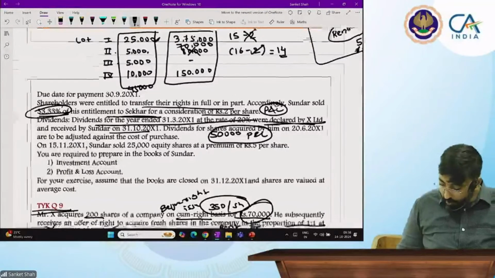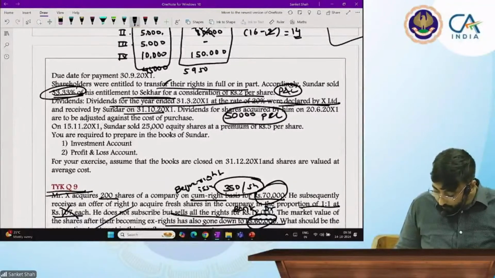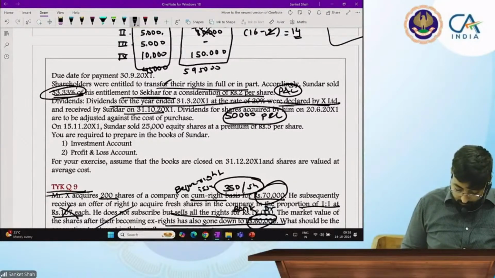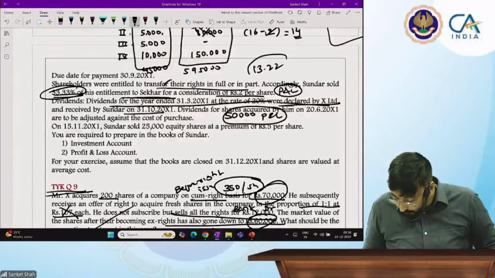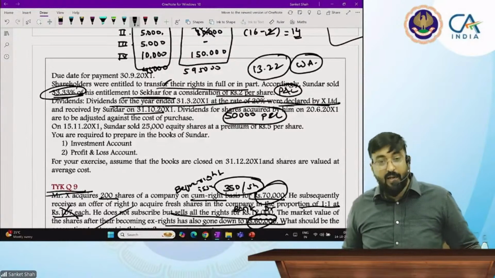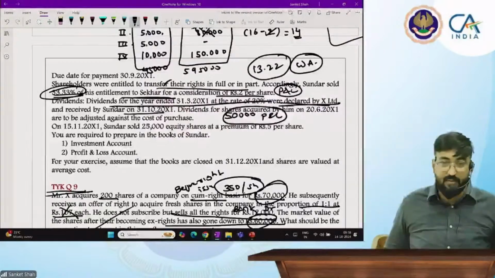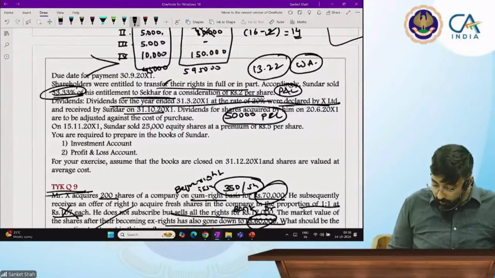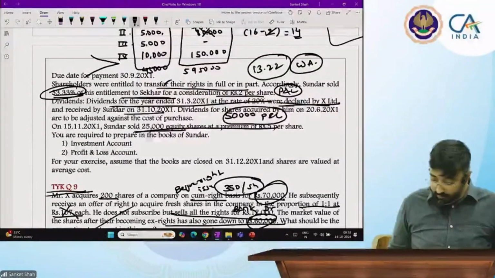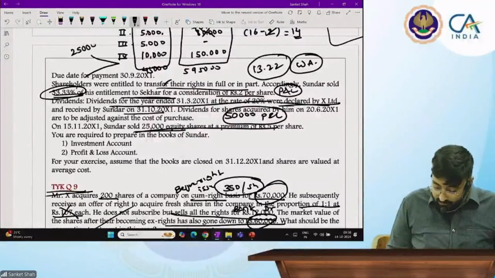So what is my cost? 5,95,000 divided by 45,000 shares. So one share is costing me this much. It is called the weighted average concept. Correct? Yes sir.